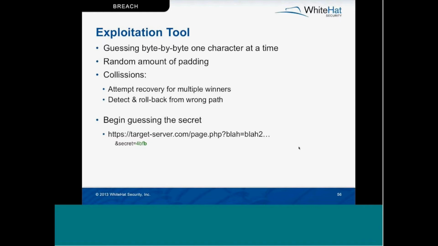Now, as we mentioned before, compression is built of two components. The first is LZ77, and it compresses repeated strings against each other. So if you have a repeated secret that you're trying to guess, and you guess it or a portion of it correctly, it will compress well, and the tool will be able to detect that the current character or phrase that you're guessing is, in fact, the right one. There are a few roadblocks that can confuse the tool and create false positives, but they were able to account for these situations with a few clever algorithms and backtracking in case they started to guess down the wrong path.